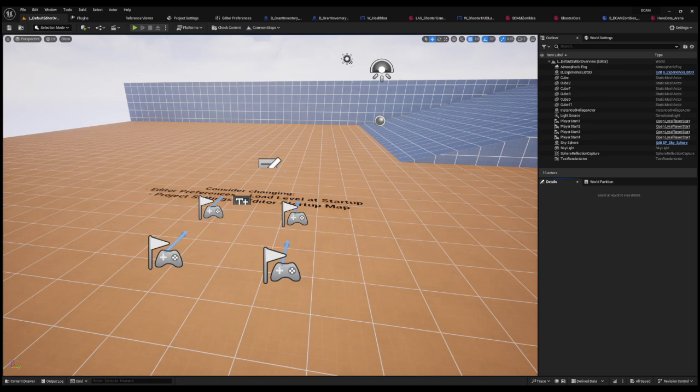Okay, the big thing about Lyra is that Lyra takes the gameplay ability system, otherwise called GAS, and it extends upon it, because you can extend any class in Unreal, and it implements it in its own unique way, similar to how Epic Games has developed Fortnite.